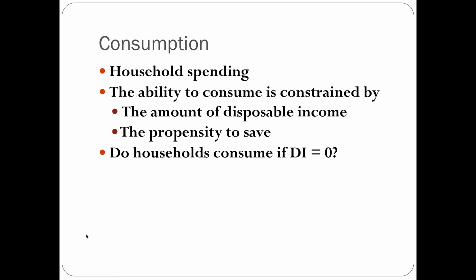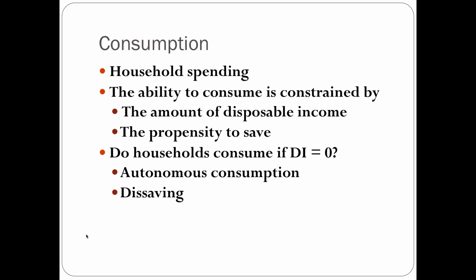Now let me pose a question to you. So do households consume if disposable income is equal to zero? If you have no disposable income, is it possible to consume if you're not bringing any money home? And it is. And this is also known as autonomous consumption. This is consumption that occurs when income levels are zero. It's consumption that occurs not based on income. It's also known as dissaving.